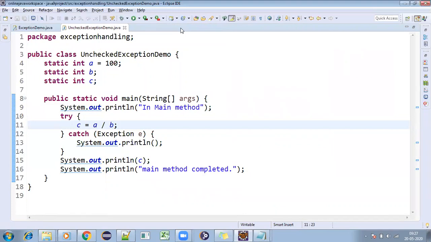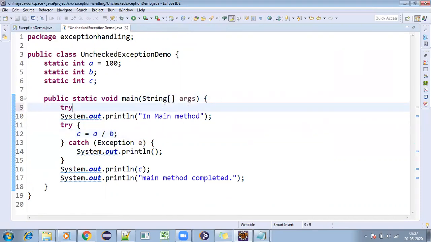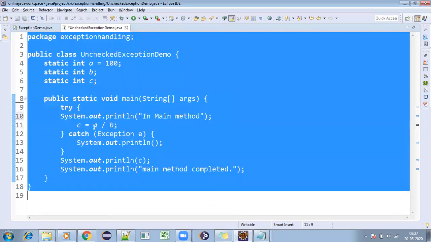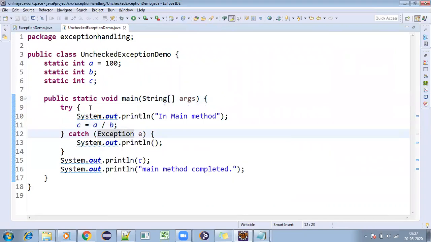So wherever the problematic code is, at that particular place you need to give the try block. Or else you can give it for the total program as well. So it's your wish. If I am giving it for the total program, I mean a total method, right? For example, if I am giving try here, and I'm not giving here, I will tell the problem. For now you can give it for the total method, and only for that particular line also you can give. But I will tell you what will be the problem if I am giving the total program. Okay.